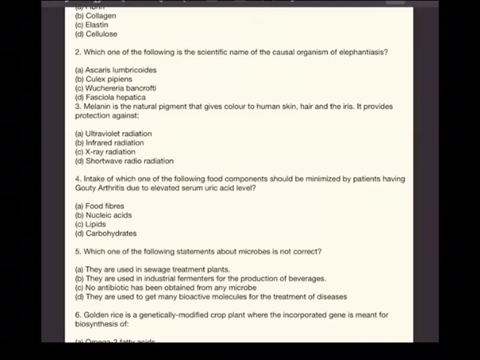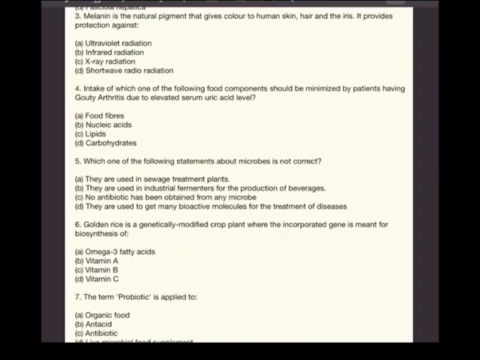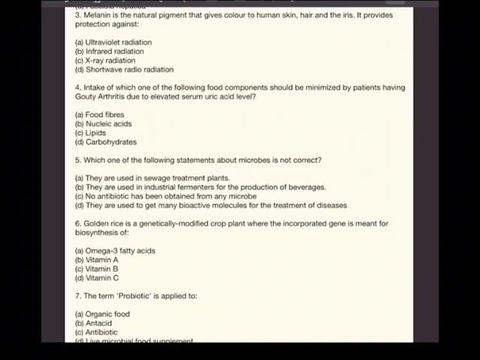And then question number 4. Intake of which one of the following food components should be minimized by patients having gouty arthritis due to elevated serum uric acid levels? Now here you know that it's not food fiber, it's not lipids, it's not carbohydrates, and the left out one is nucleic acids. So nucleic acids should be minimized by patients having gouty arthritis.